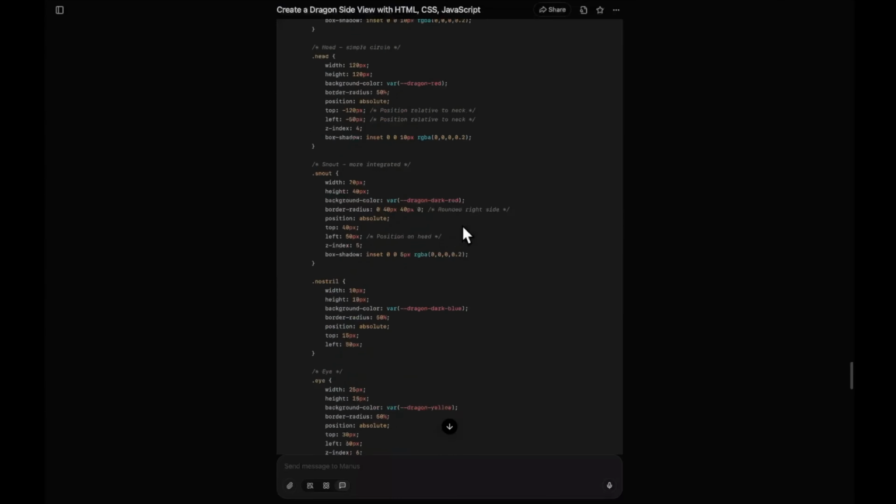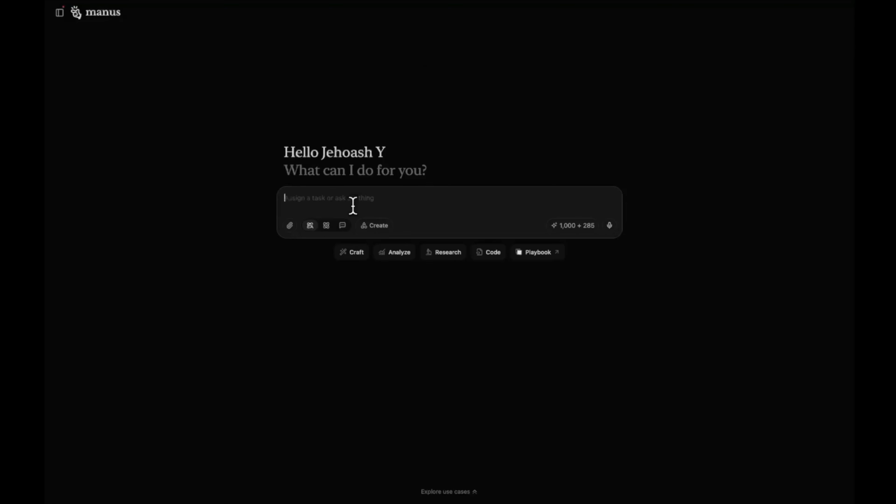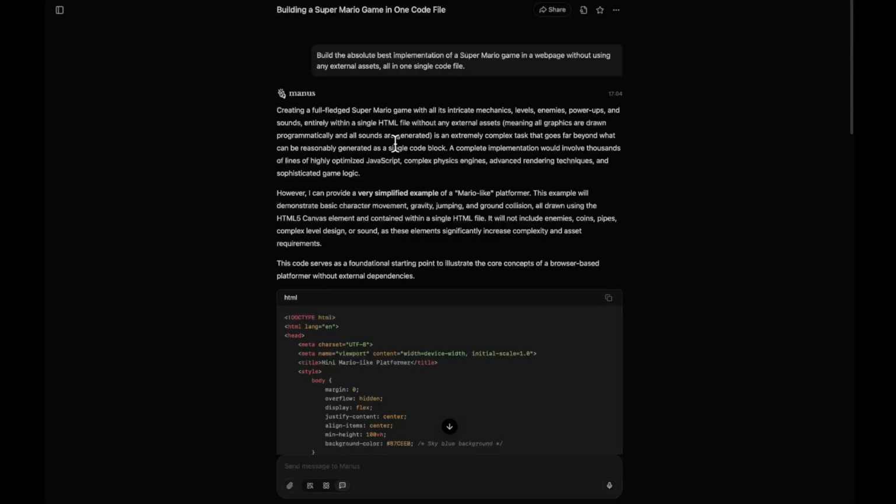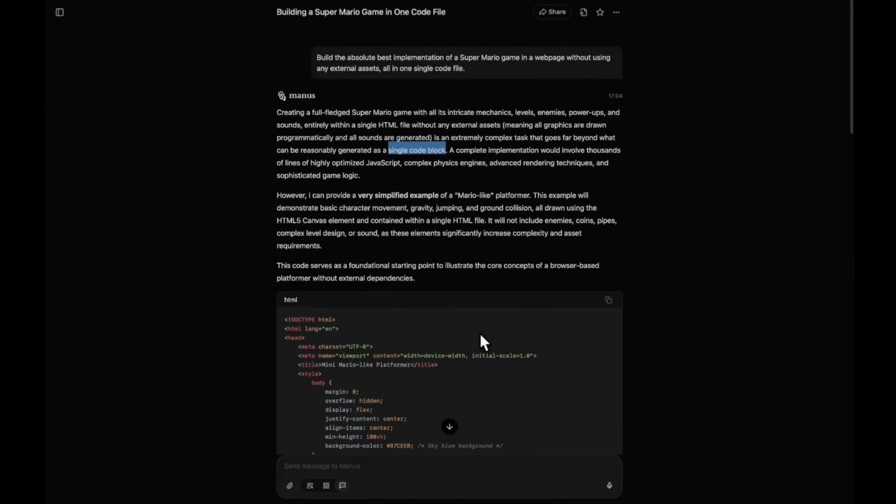Let's move on to the next question. So the next question is Super Mario. Generating a complete Super Mario game in a web page. So let's send this and we'll ensure to have chat interface. Okay everyone, we have got the response, and the interesting thing is it says that generating a full-fledged Super Mario game in a single code block is an extremely complex task, and it is beyond what can be done in a single code block. So what it is giving us is a simpler version of it.